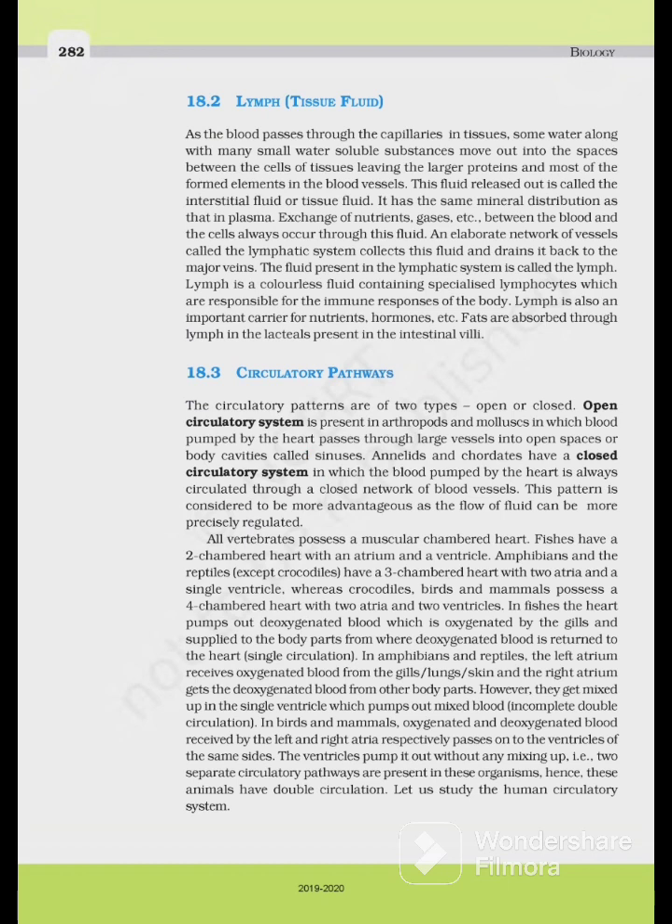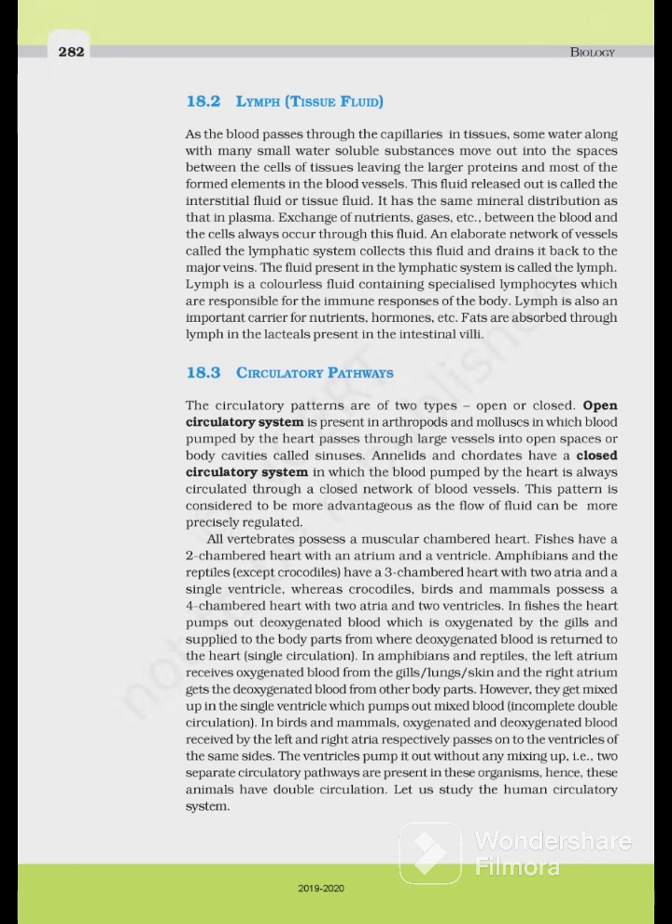Next is lymph. What is lymph? Tissue fluid. As the blood passes through the capillaries in tissue, some water along with many small water soluble substances move out into the space between the cells of tissues, leaving the larger protein and most of the formed elements in the blood vessels. This fluid released out is called the interstitial fluid or tissue fluid. It has the same mineral distribution as that in plasma.